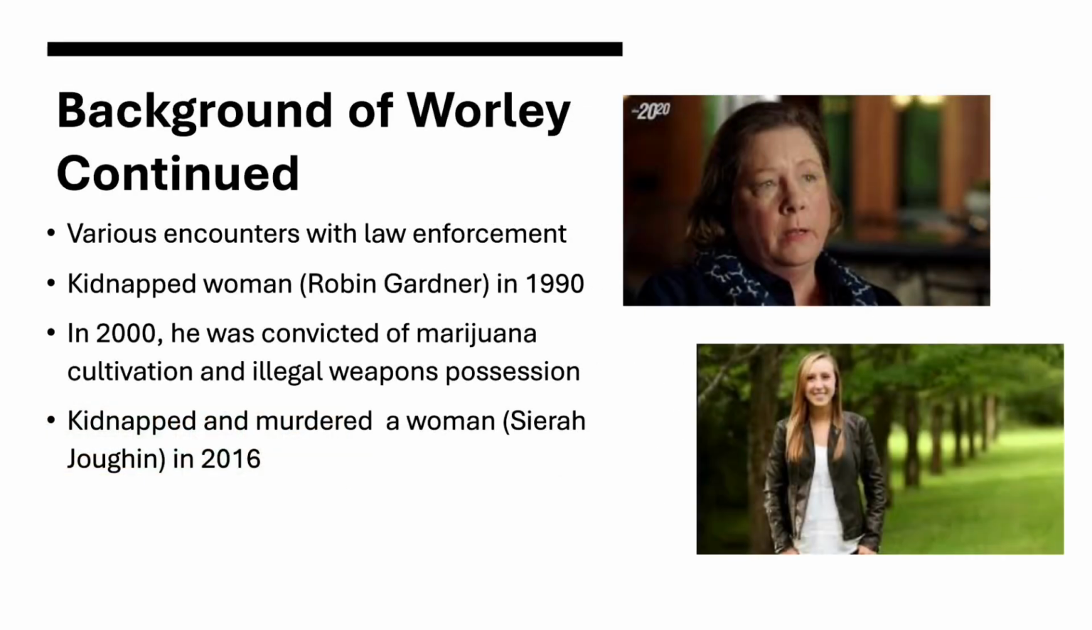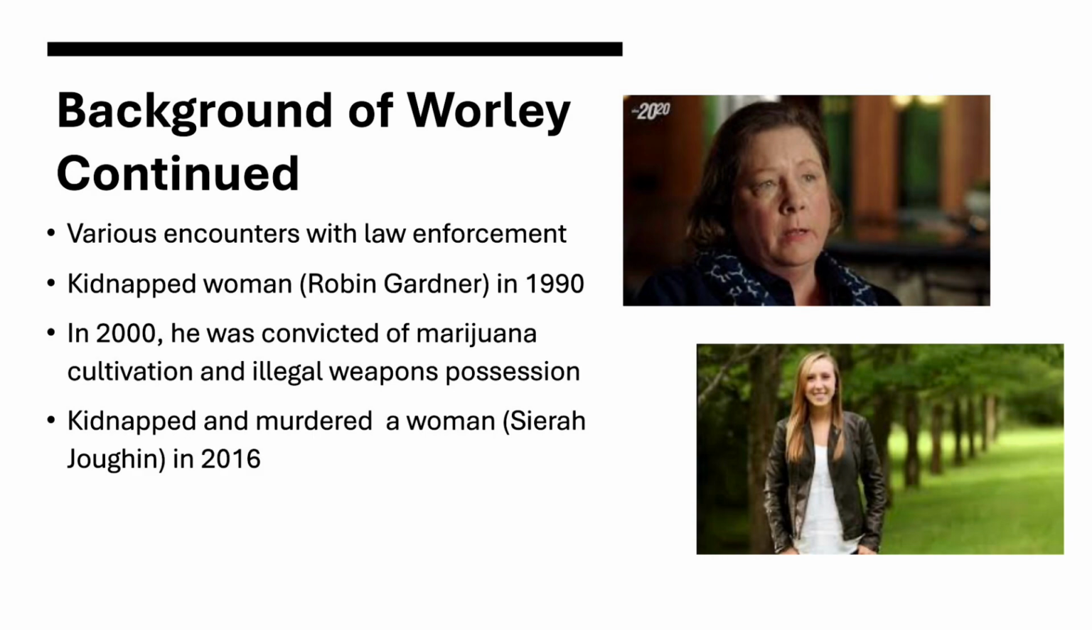Now that I've shared some background information on Worley's history and how he grew up, here's some continued background information on some of the major crimes that he has committed. Overall, he has had various encounters with law enforcement. One of the first crimes that he committed was that he kidnapped a woman named Robin Gardner in 1990. This is the woman on the top right, that's her picture right there, and she actually was able to get away from him.